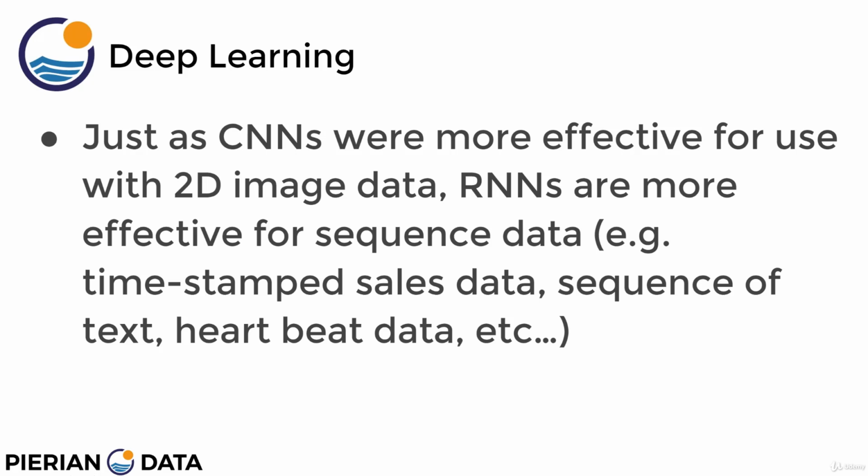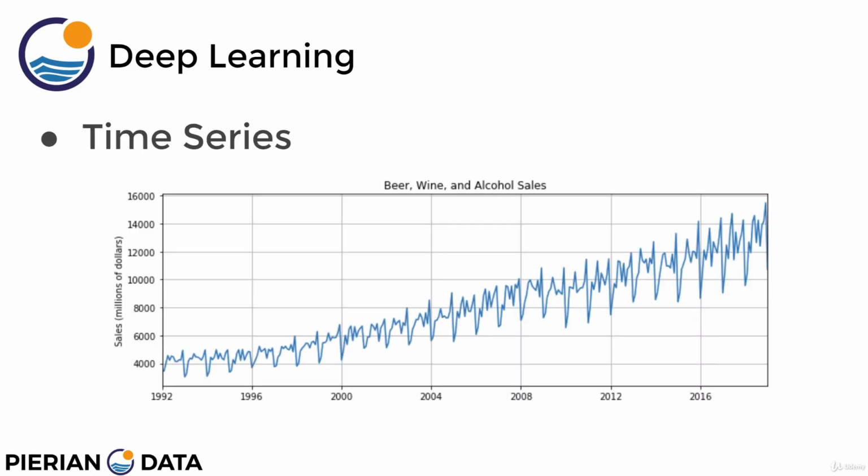Sequence data can be a variety of data sources. It can be anything from time-stamped sales data, or a sequence of text in a sentence, or biological data like heartbeat data over time, etc. So let's think about what a time series actually is. Here, we're showing beer, wine, and alcohol sales across the United States for a certain period of time. On the x-axis, we can see the time frame, starting at 1992 all the way until around 2018, 2019. On the y-axis, we have sales in millions of dollars.